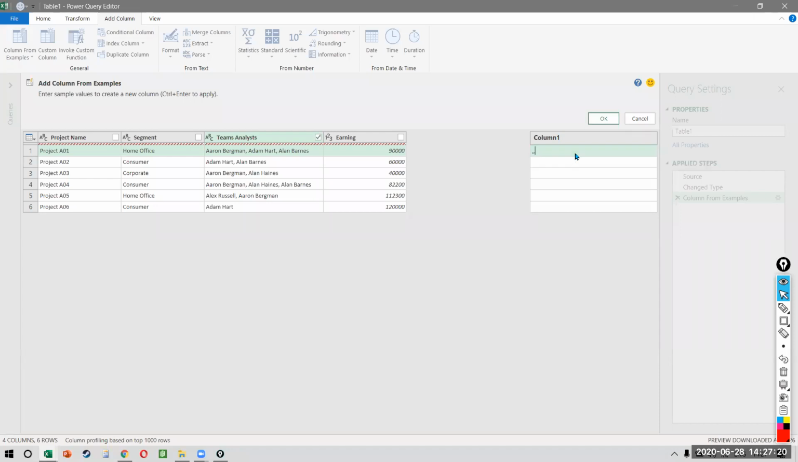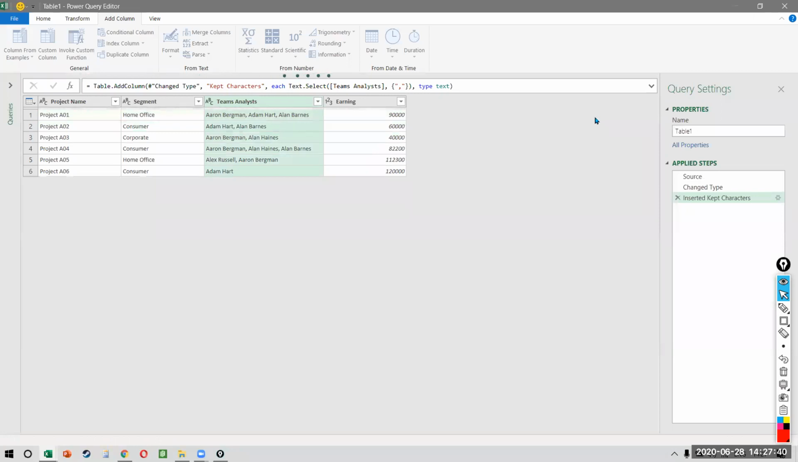So the first one has 2 commas, the second one has 1. And if you notice, it is smartly telling me the number of commas is 2, 1, 1, 2, 1, 0. If there are 2 commas, that means there are 3 analysts. If there is 1 comma, that means there are 2 analysts. Make sense? I will press OK.